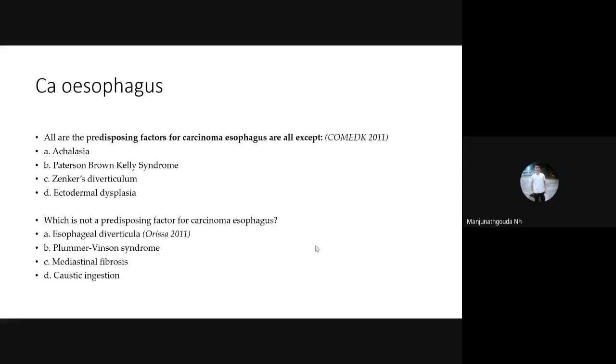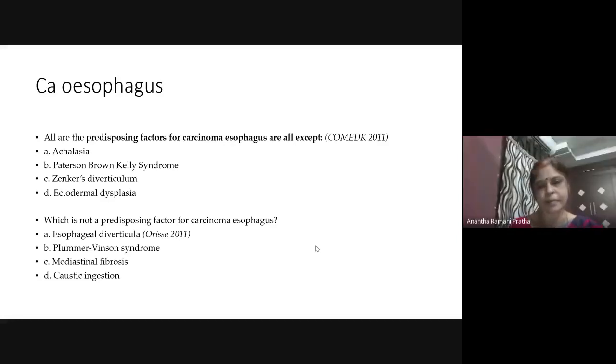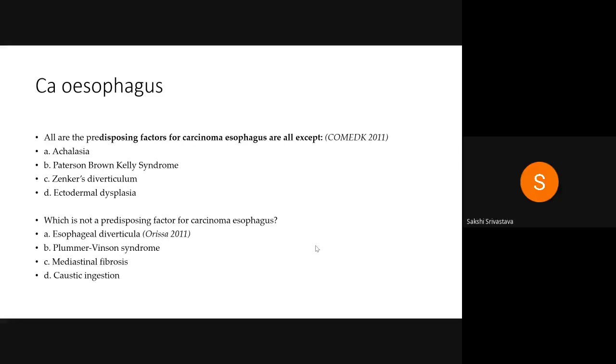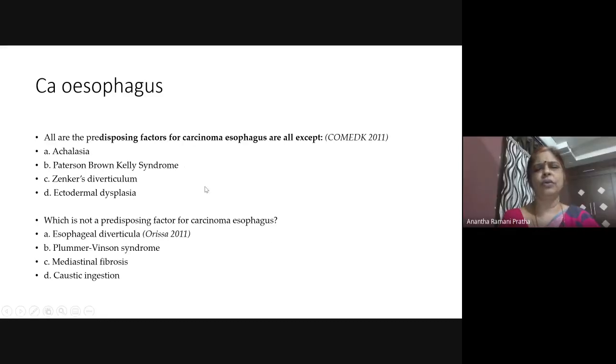Zenker's diverticulum also is pre-malignant, because of the constant chronic irritation in the lining of the epithelium, there will be metaplasia, dysplasia. So ectodermal dysplasia is not related to esophageal carcinoma. See, they have given this dysplasia to confuse you. You will choose this. But this is the answer.